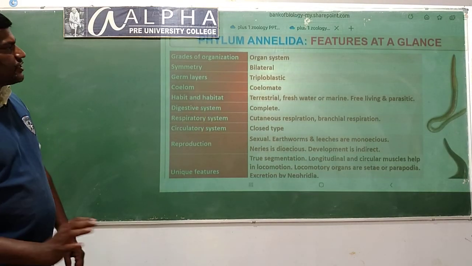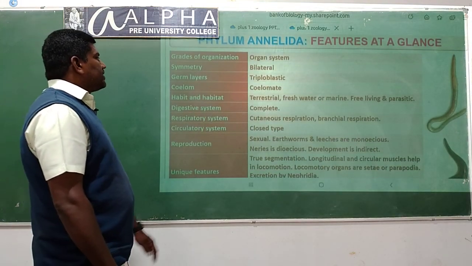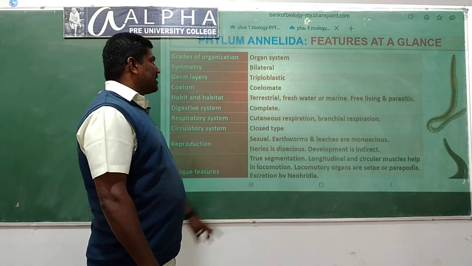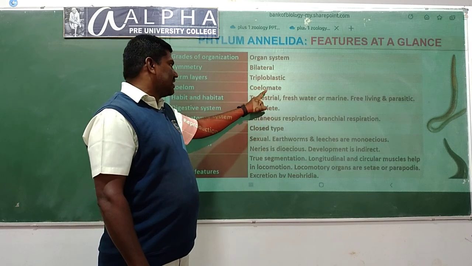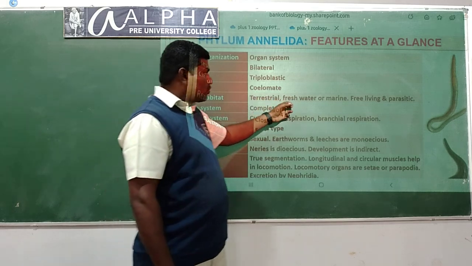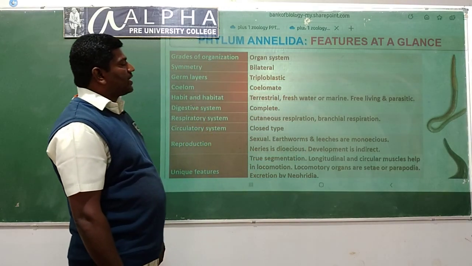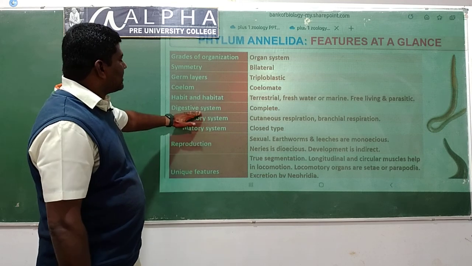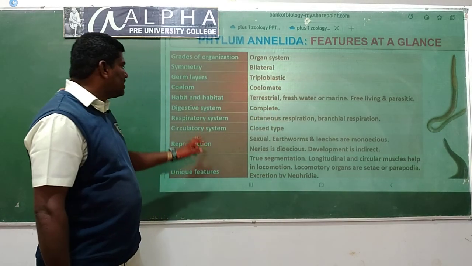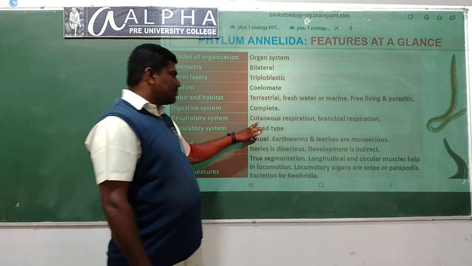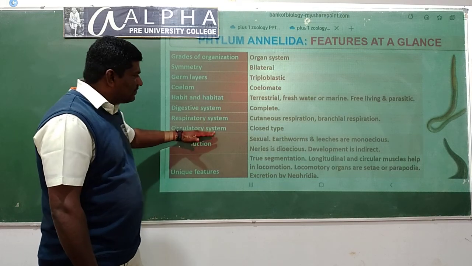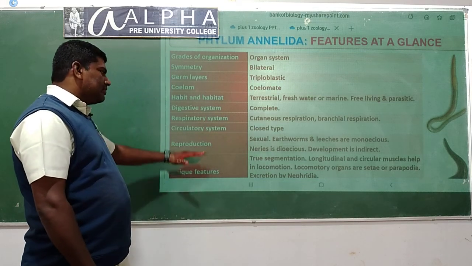The general features in Annelida: we see the organ system level organization. They are bilaterally symmetrical animals. They are triploblastic animals. Coelomates. They are terrestrial, freshwater or marine forms, free living, and some are parasites. Digestive system is complete, consisting of two openings, that is a mouth and the anus. Respiratory system takes place by cutaneous and also branchial respiration. Circulatory system, closed type of circulatory system.